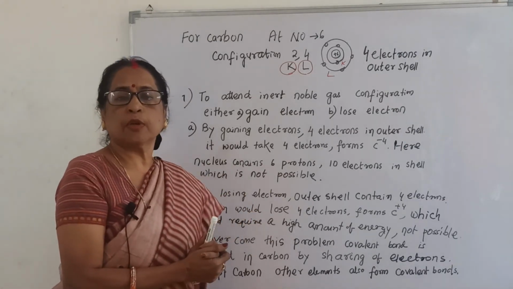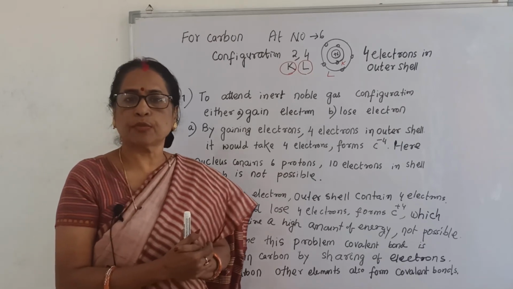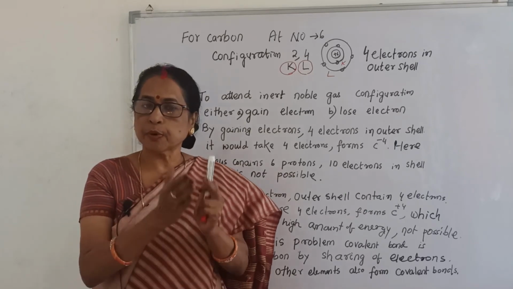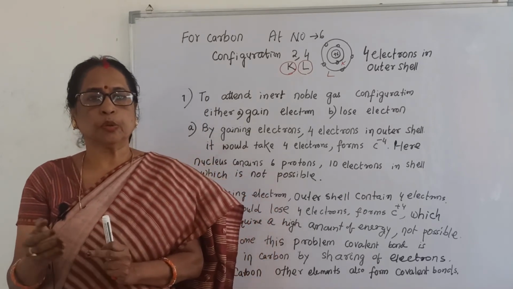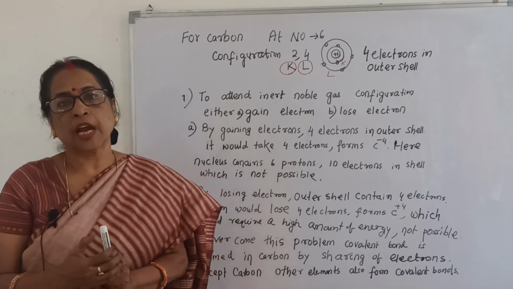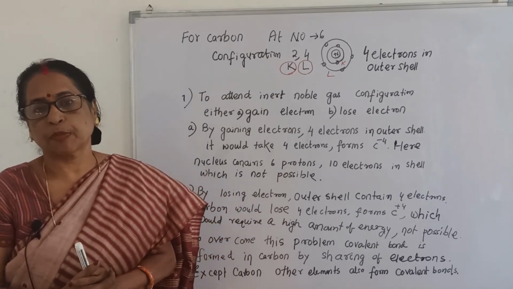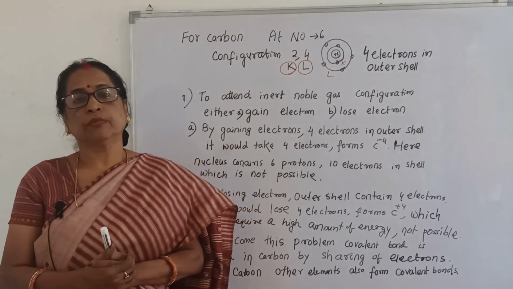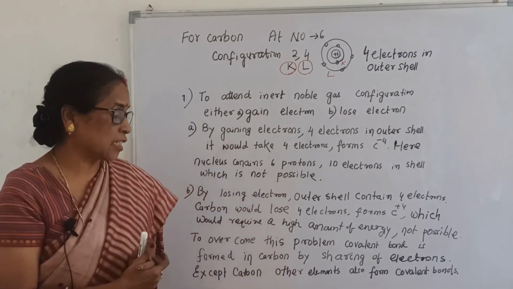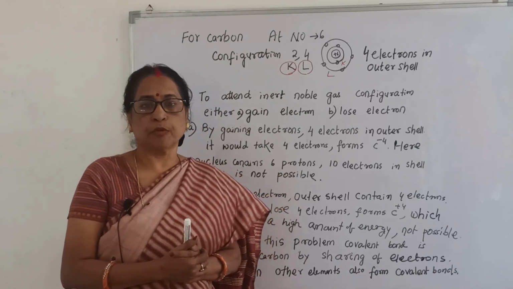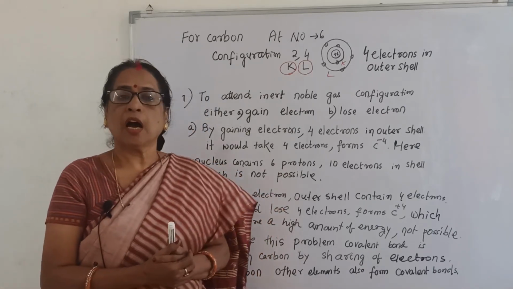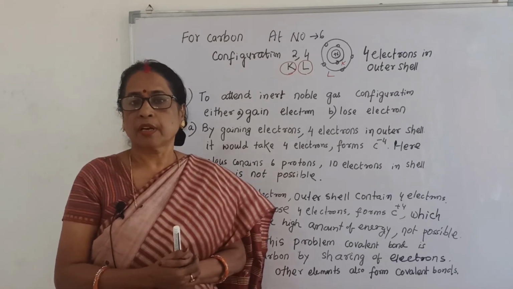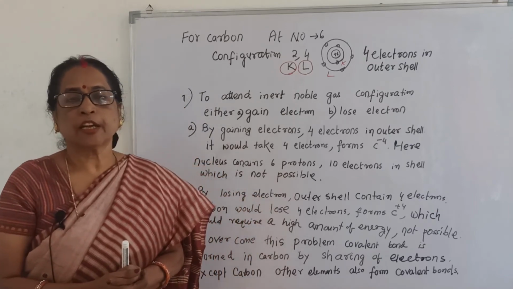Other elements besides carbon also form covalent bonds. In the next coming videos I will explain, from the simple hydrogen molecule to ammonia and also oxygen, nitrogen. I will explain properly how carbon compounds also form by covalent bonds, that is, sharing of electrons. First we will see hydrogen, then chlorine, then oxygen, nitrogen. Like this we will proceed in coming videos.